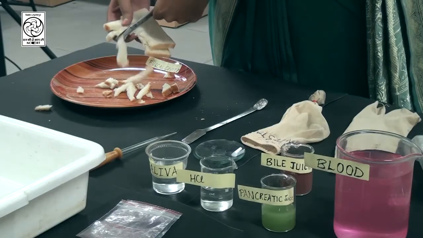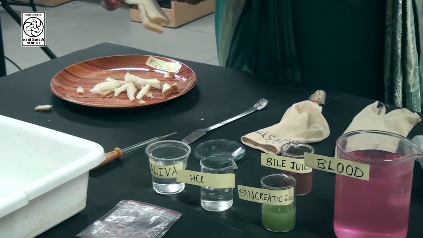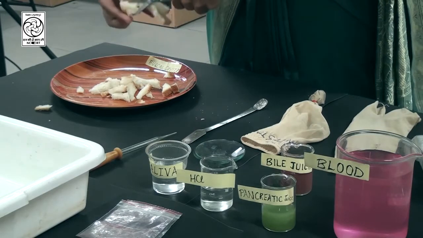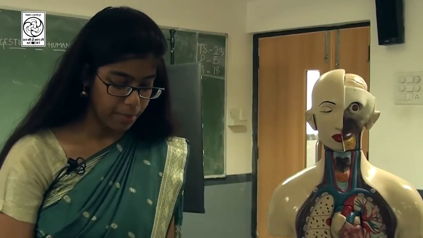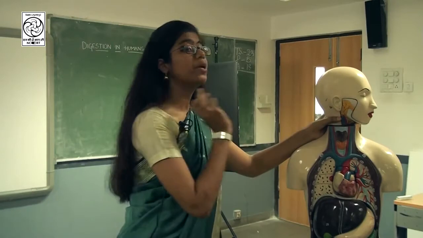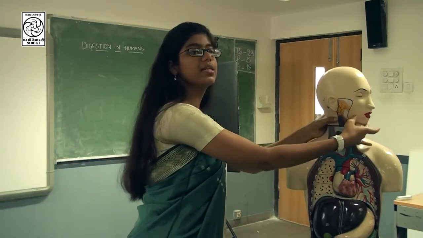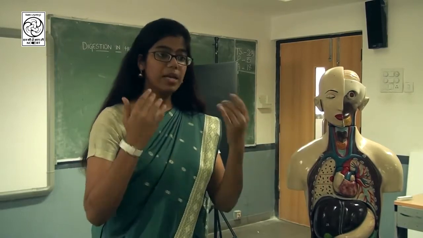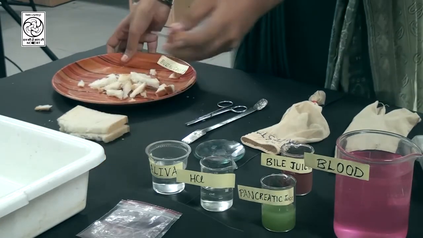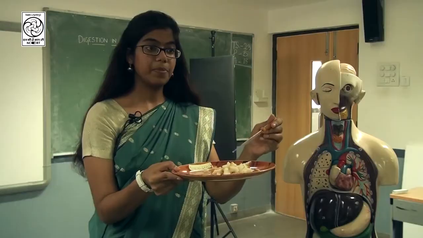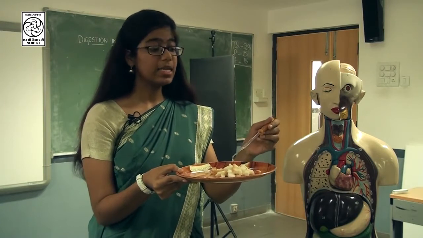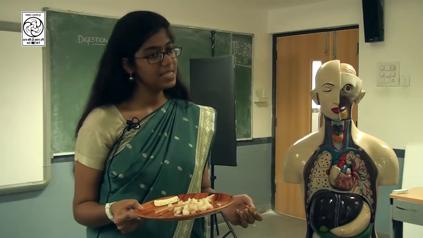Now see, whenever we eat bread or anything, our mouth feels very dry, right? We have to either drink water or mix it with saliva. In our mouth, the saliva comes from the salivary glands. The salivary glands are present beneath our cheeks and they secrete saliva. Now what happens whenever we eat food? We cut it into smaller pieces with our teeth. Now here I am adding saliva, because when we chew, we also add saliva from the salivary glands. This makes our food moist and easy to swallow.